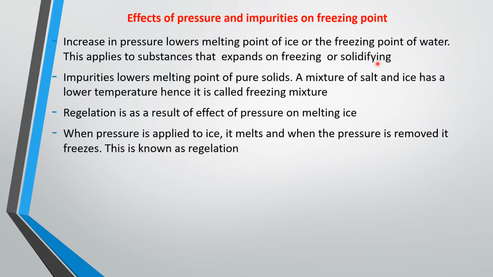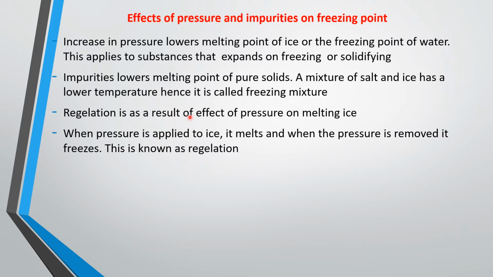Water expands when it freezes, which means that when you increase the pressure, it will lower the freezing point or melting point. Impurities also lower the melting point of pure solids. If you put impurities in a pure solid, it will lower its melting point.